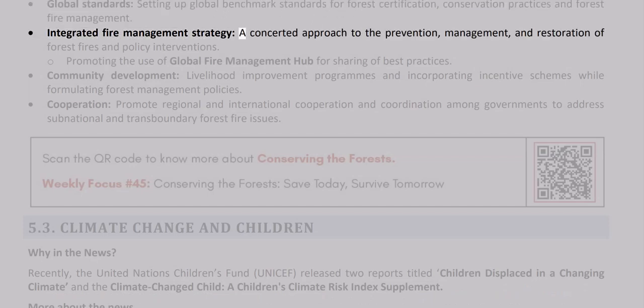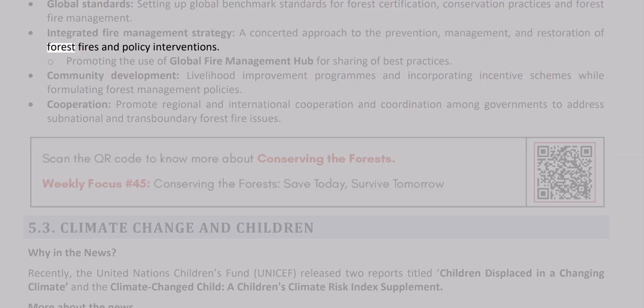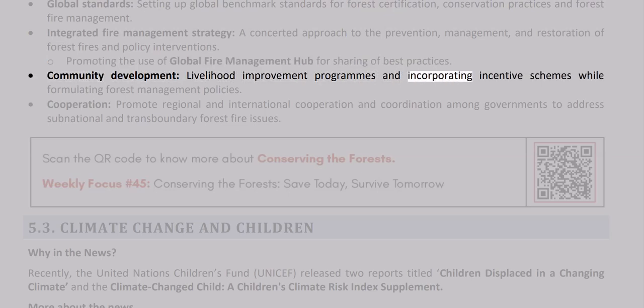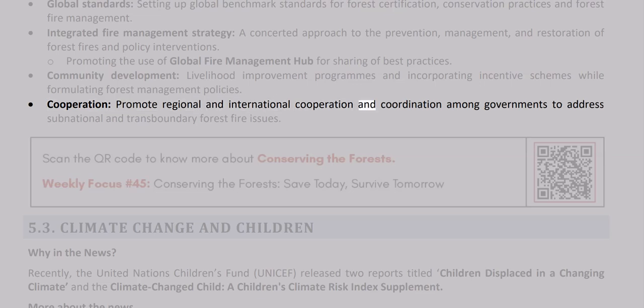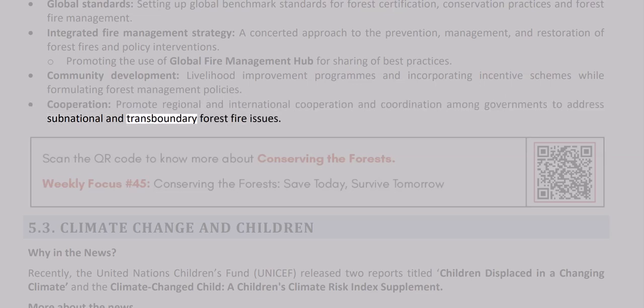Integrated fire management strategy. A concerted approach to the prevention, management, and restoration of forest fires and policy interventions. Promoting the use of a global fire management hub for sharing of best practices. Community development, livelihood improvement programs and incorporating incentive schemes while formulating forest management policies. Cooperation. Promote regional and international cooperation and coordination among governments to address subnational and transboundary forest fire issues.